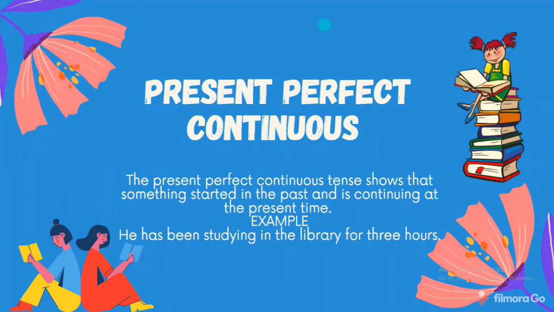So in this, he has been studying for 3 hours. He sat there and started to study, and we don't know whether he will sit for another 3 hours. We don't know. So in this case we use the present perfect continuous tense. He has been: has is a keyword, you need to use has. Studying, the ing form, is mainly used for the present. In this sentence, the present and the past are related. He has been studying in the library for 3 hours.